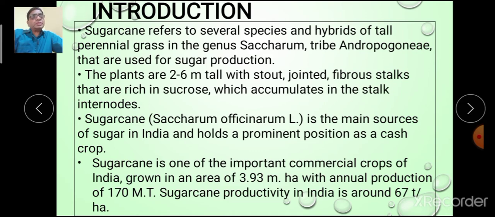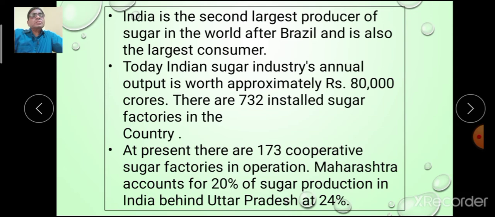Here the production is given. Our India is the second largest producer of sugar in the world after Brazil and is also the largest consumer. Today, Indian sugar industry annual output worth is approximately 80,000 crores.